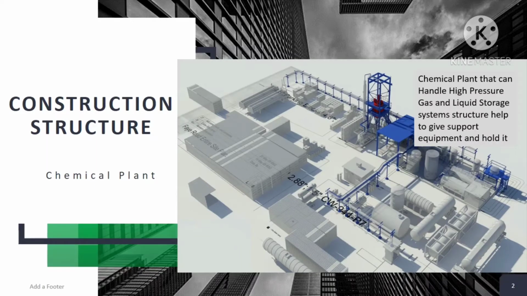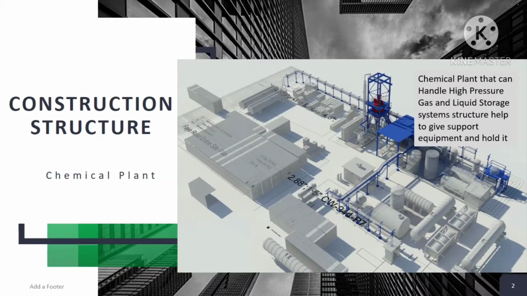You can see how the structure of the chemical plant is developed, and all equipment is arranged in the proper way in the layout. As you see, this red vessel, known as the pressure handling vessel, is placed on this blue line structure.